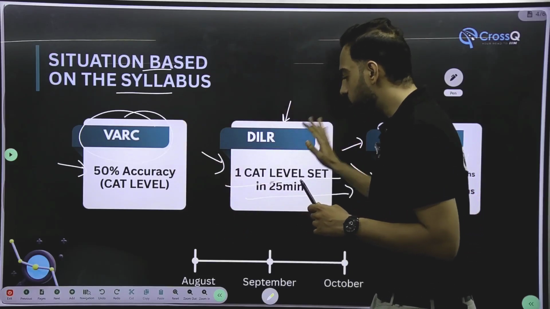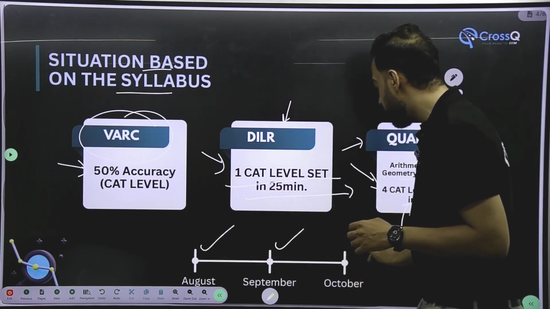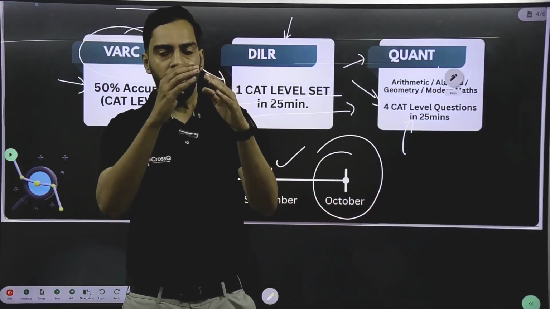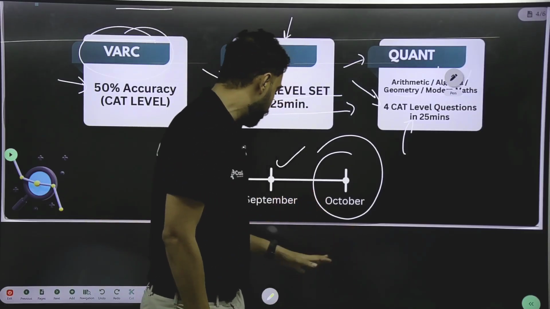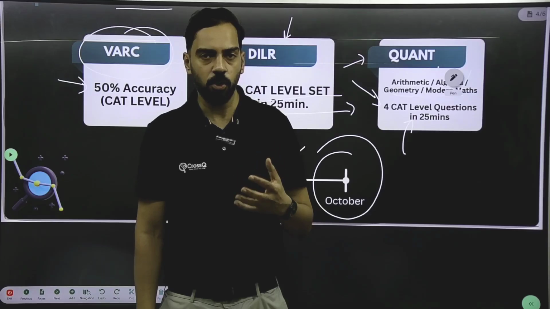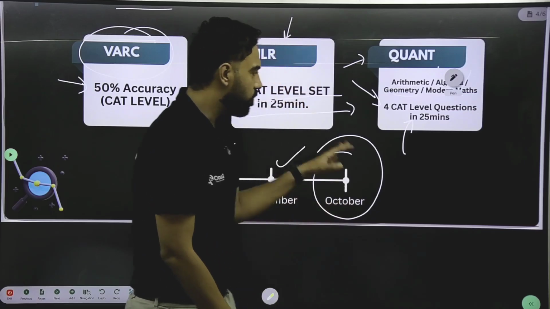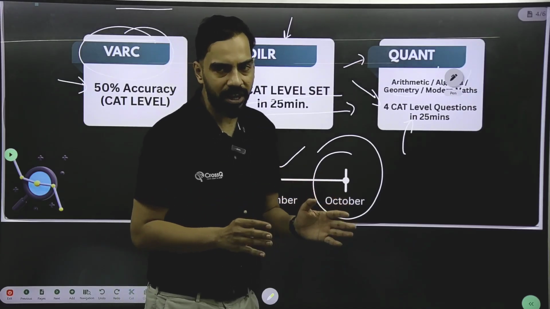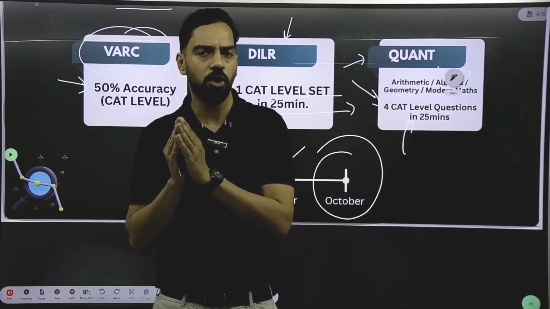Now, ये सारी situations, whether it is coming in August, whether it is coming in September or in mid October, it is perfectly fine. If you are a repeater, obviously you should start as early as possible, maybe somewhere in August end or something of that sort. But अगर आप repeater नहीं हो, you are someone who is attempting the CAT for the very first time, and you find this situation not in August, not in September, but somewhere in mid October, there is no need to panic. It's okay. You may start the mock in mid October as well.